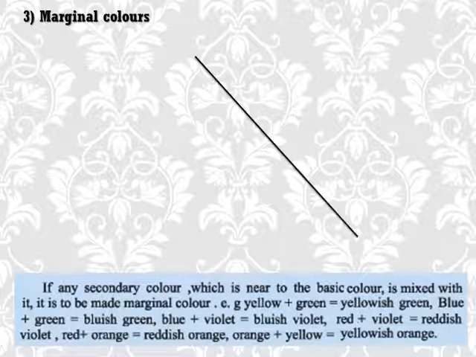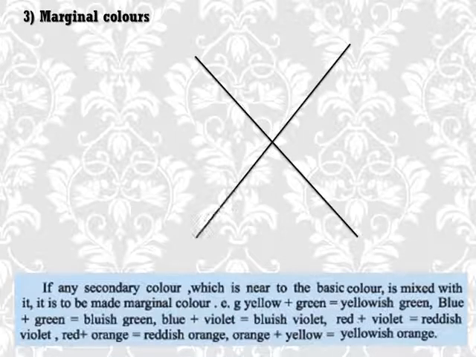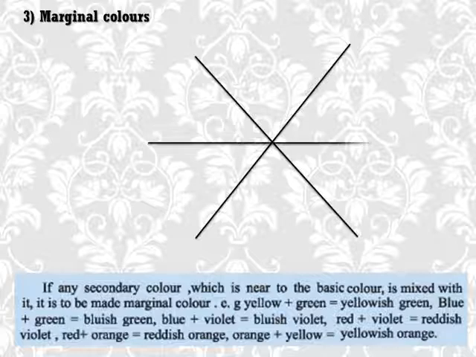Then marginal color. First, draw the marginal color. How can you draw this? Look. At first, draw a cross. Then draw a line in between the cross. Do you understand?